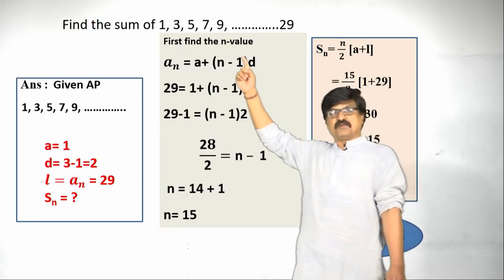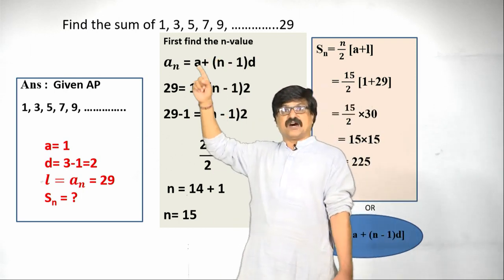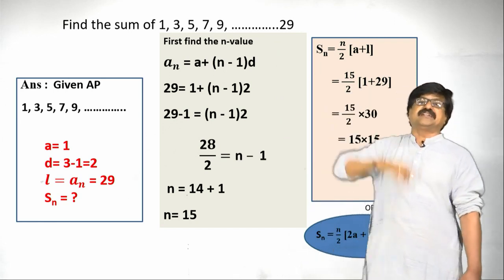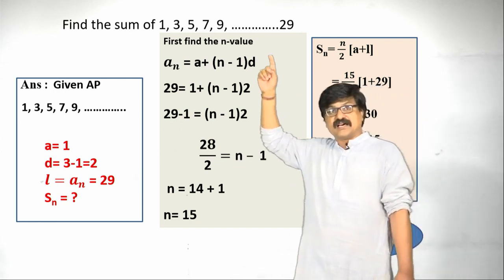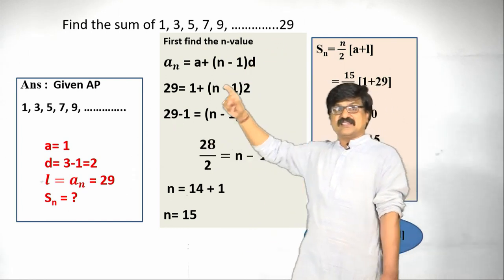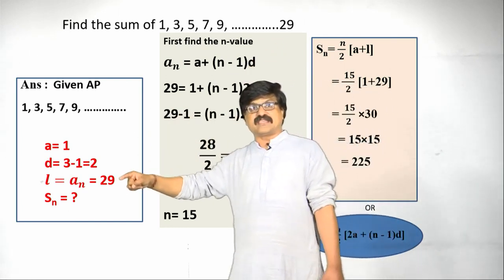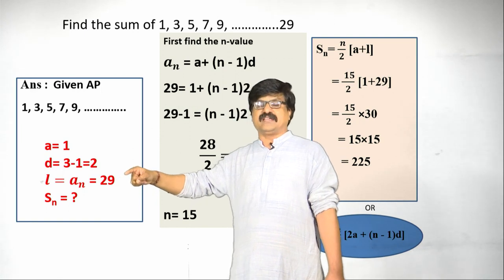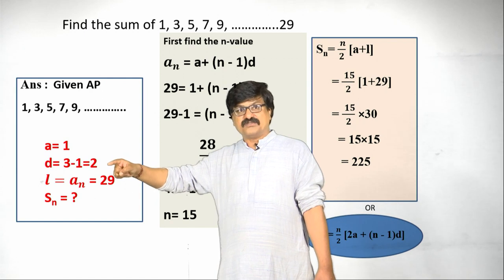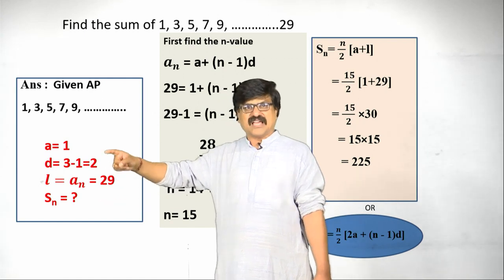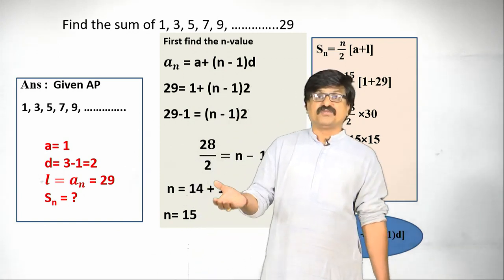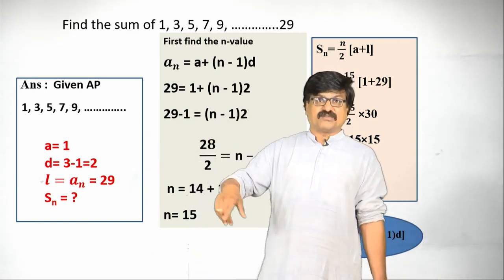Let us take the second problem. Find the sum of 1, 3, 5, 7, 9, up to 29. See, observe here, an AP is given. 29 is the last term, so here I am taking L as 29, a as 1, d as 2, and we have to find Sn. Can you find Sn directly? No, because to find Sn, n is required.